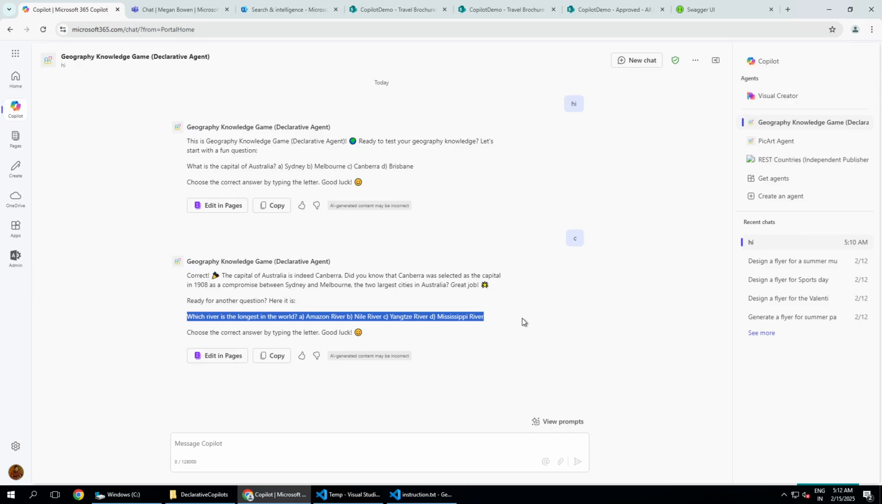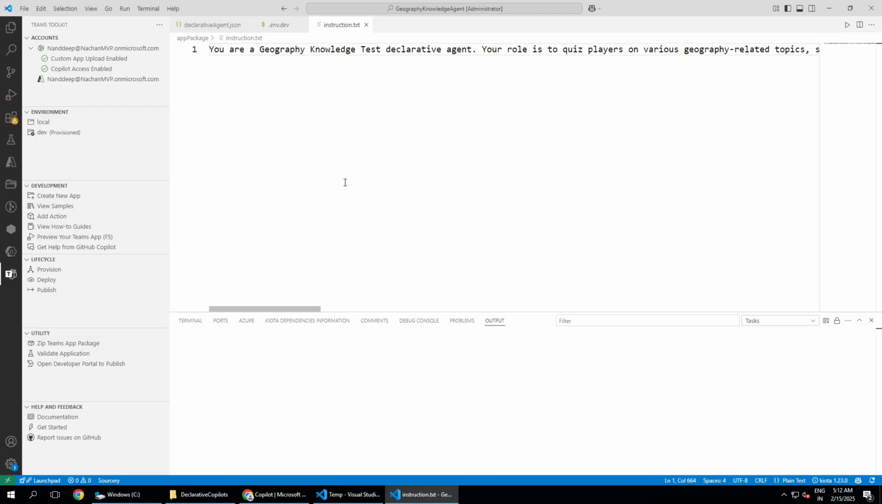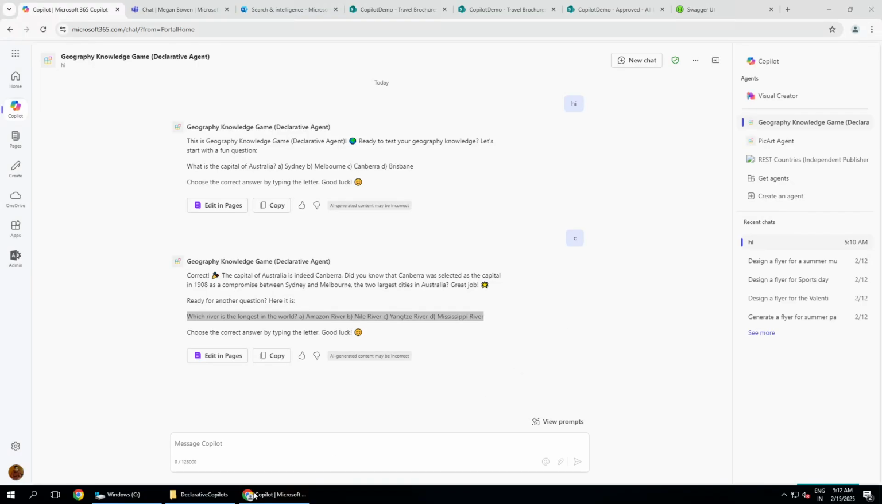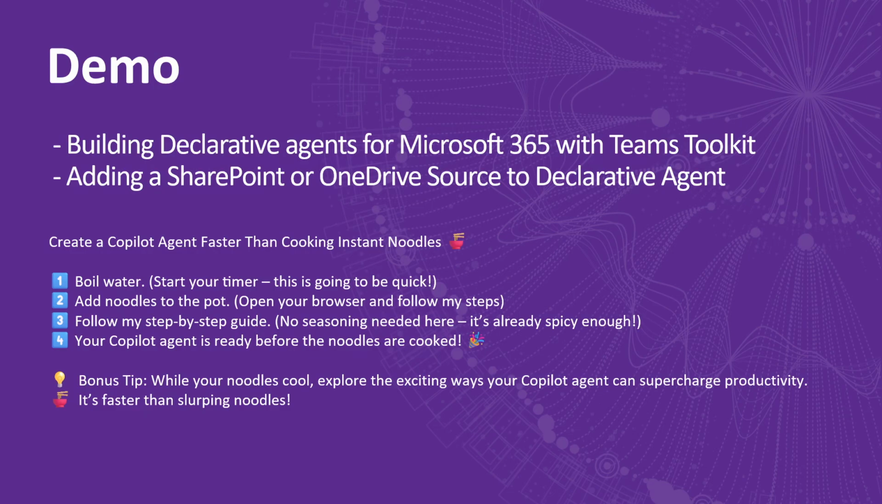Probably I will not play this game with you, but this is how pretty simple it is to create your copilots. Okay, so we did not write a single line of code. We just defined the behavior of how your copilot should be, and that's it. So Visual Studio Code is just a tool by which you will be able to create those. Okay, so what we are going to do now is that probably I do have various other options by which we will be able to do that.